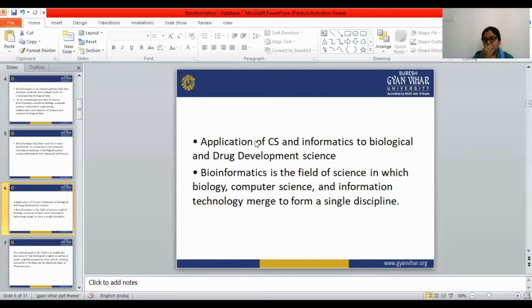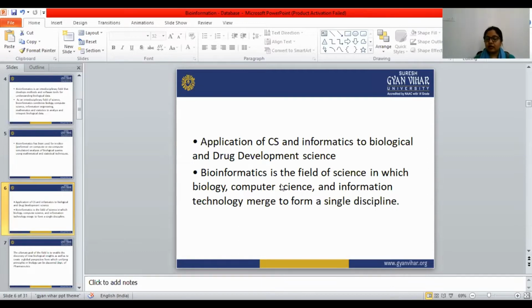The application of computer science and informatics to biological and drug development science is known as bioinformatics. It is the combination of computer science and informatics.